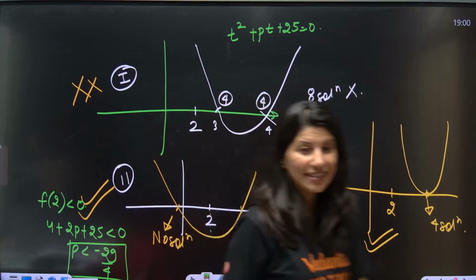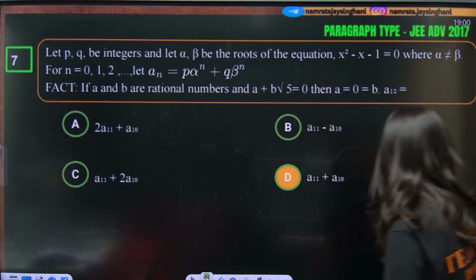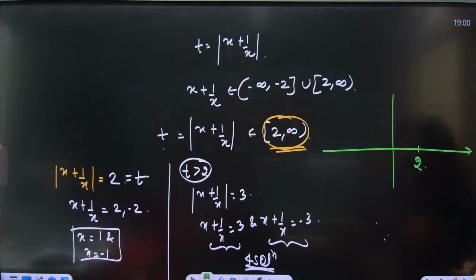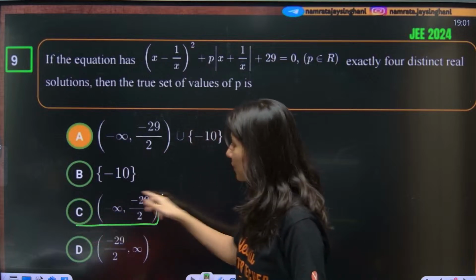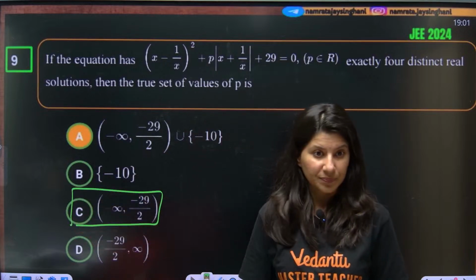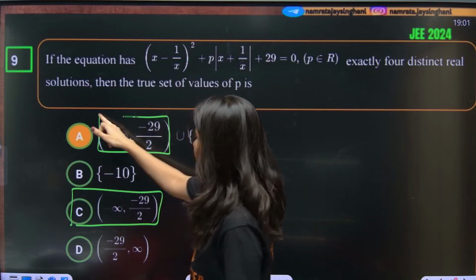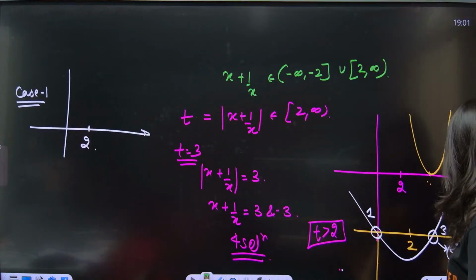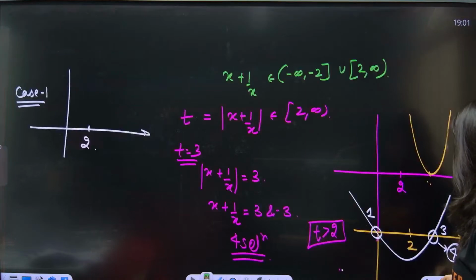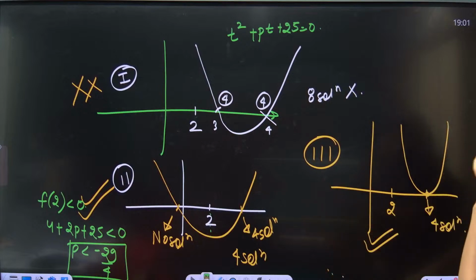Now you have to combine this answer with this. If you forget this third case, then what will happen? Let me tell you. See, this option is also given to you, so you need to check also the value of p. So this and this is the correct, either A or C. Now this case over here, p is less than minus 29 by 4.